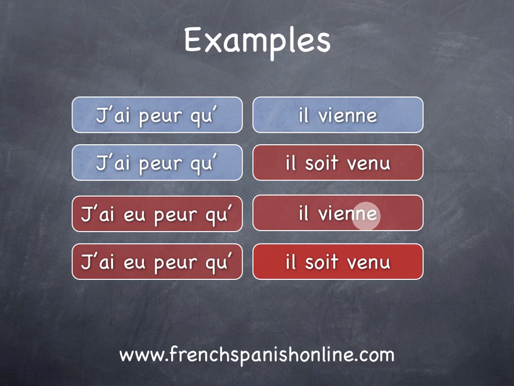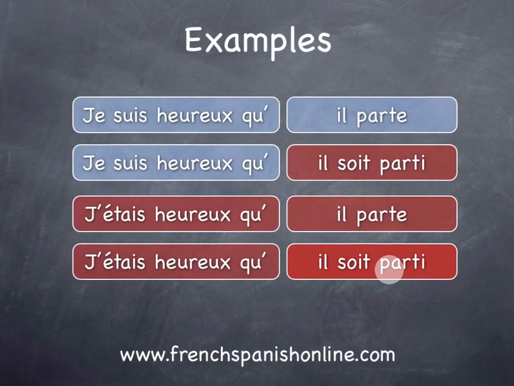Okay? Even if it is the past. But now if you say j'ai eu peur qu'il soit venu, I was afraid that he had come. In this case, he had come is before I was afraid. So, to translate this second part, we need the past subjunctive. J'ai eu peur qu'il soit venu.